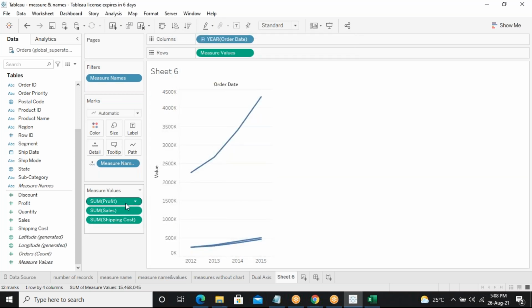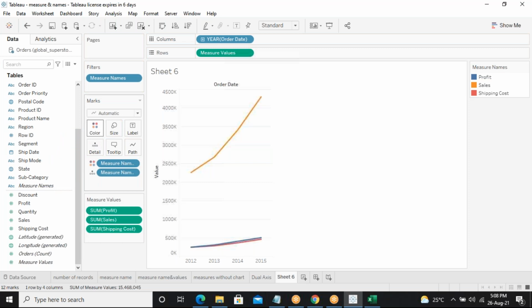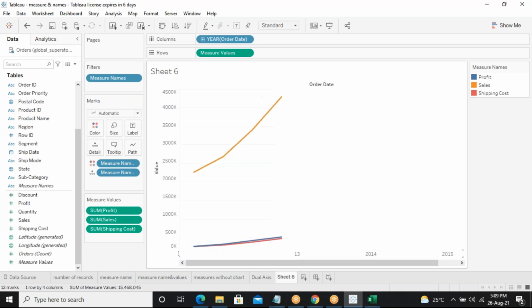Now you can see on the left side, sum of profit, sum of sales, sum of shipping cost has been mentioned, all together in one place now. And I want to combine in a different manner and make it a different visual effect. So now what I will do, I take this measure names and drag and drop it into this place. You're getting it now? Yes. I'll just increase the size of this so that it is clear.